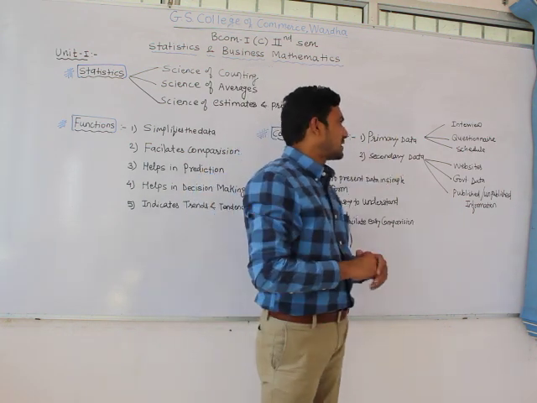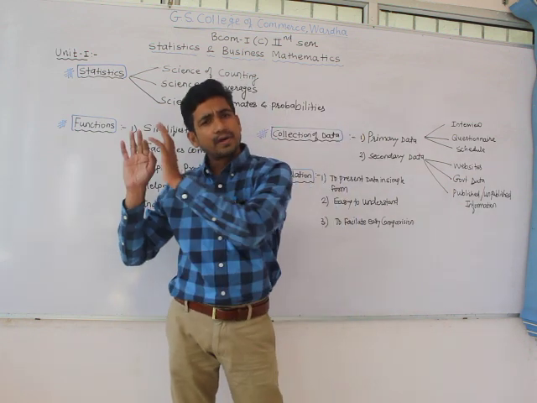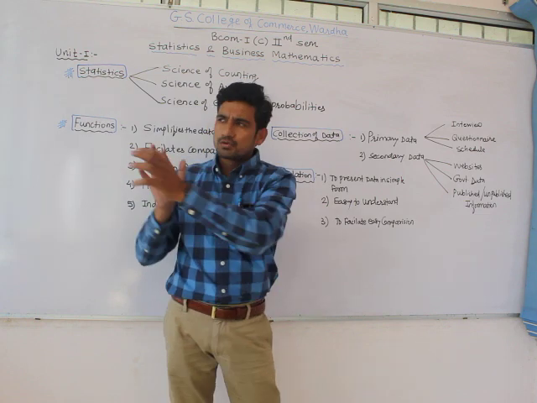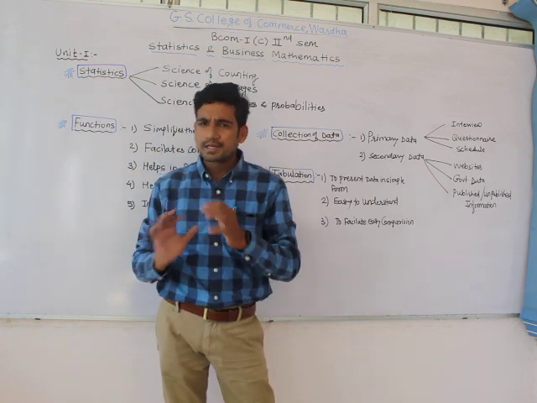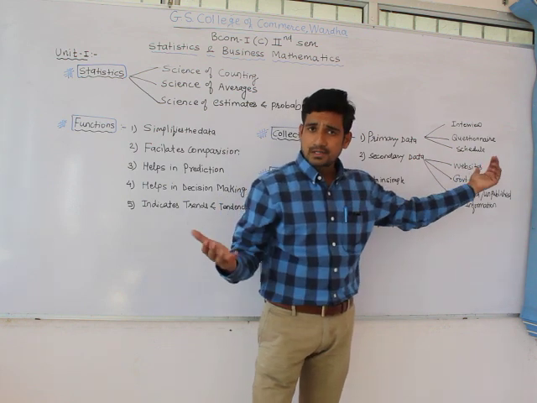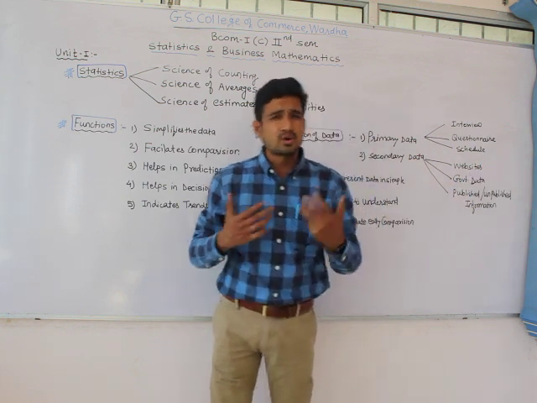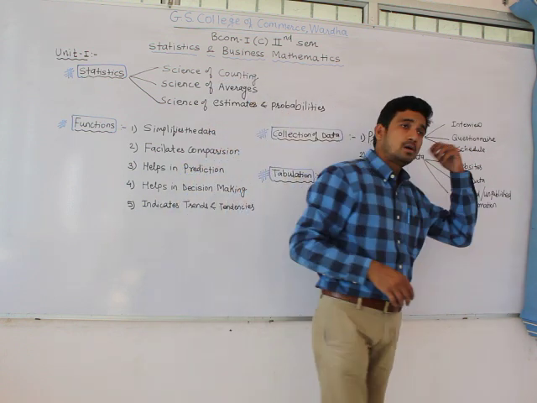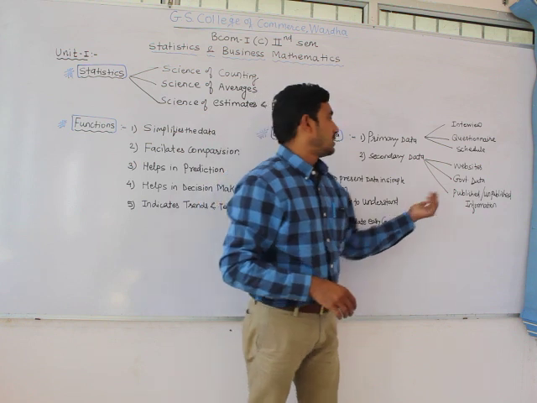The second one is secondary data, where the data is already available. You are using data from a particular source which is related to your research, your activity, your work. That data can be available from websites. There are tons of websites, millions of websites available, so the data can be procured from a particular website.